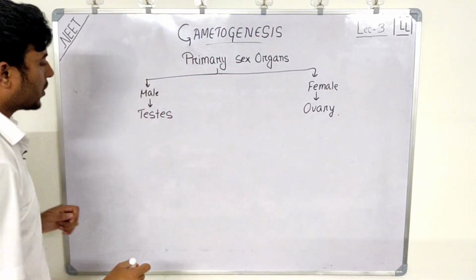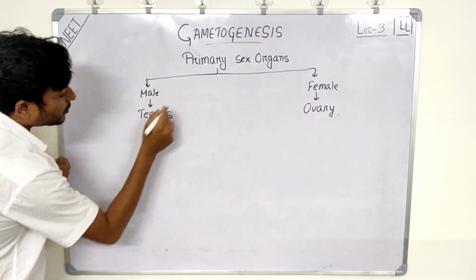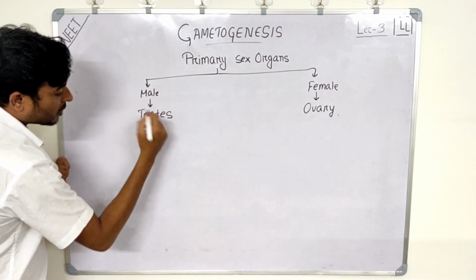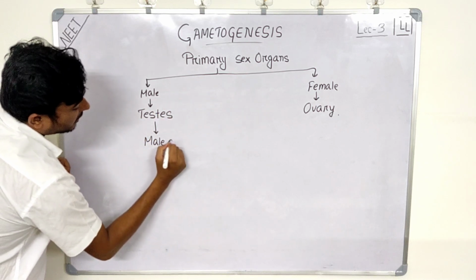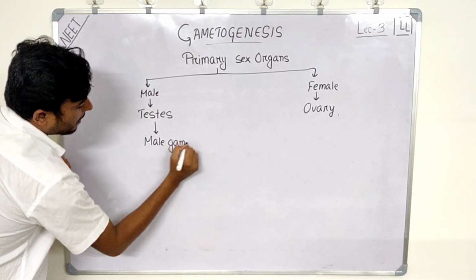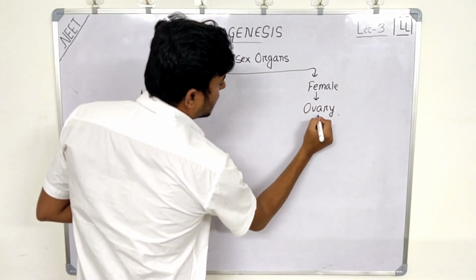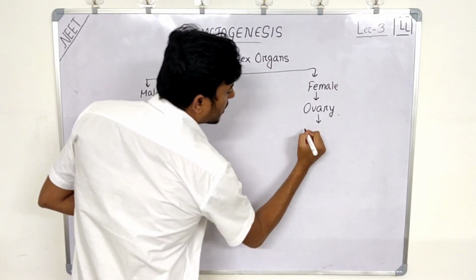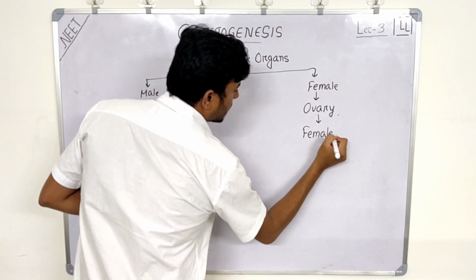Now the testis, since it's a male primary sex organ, produces male gametes, and similarly the ovary will produce female gametes.